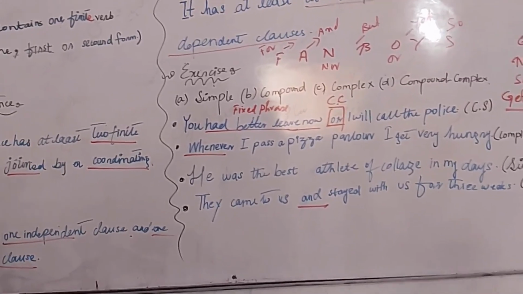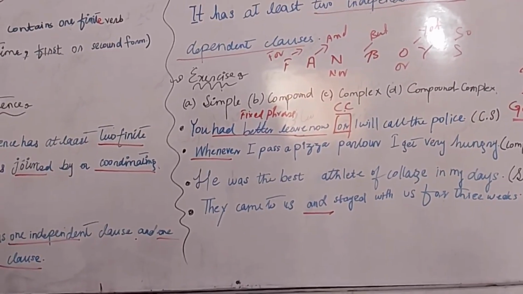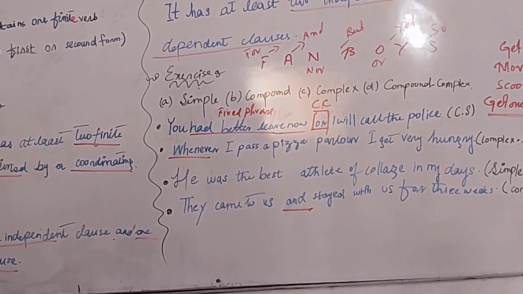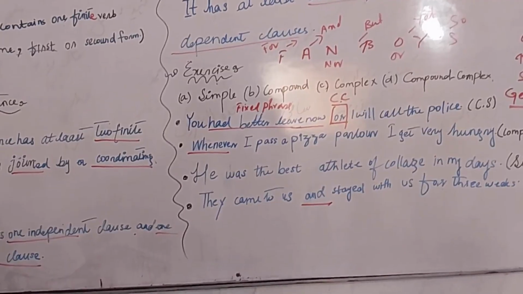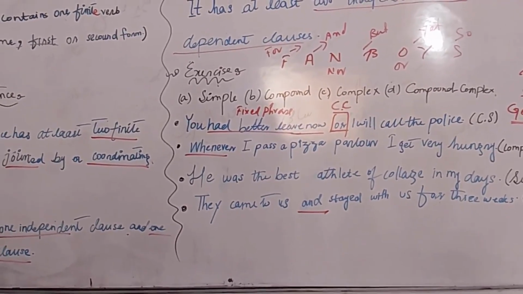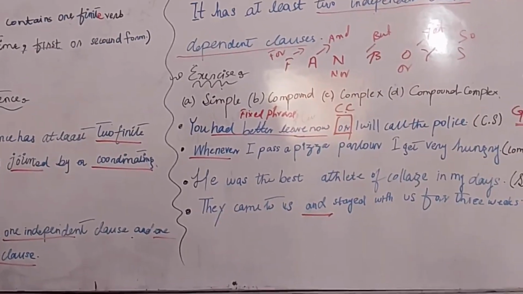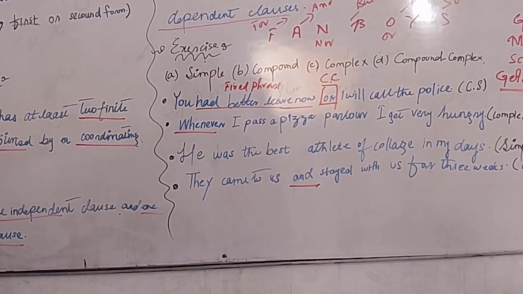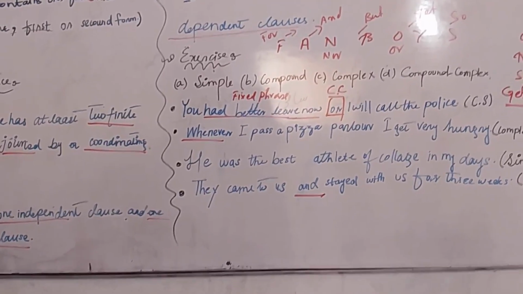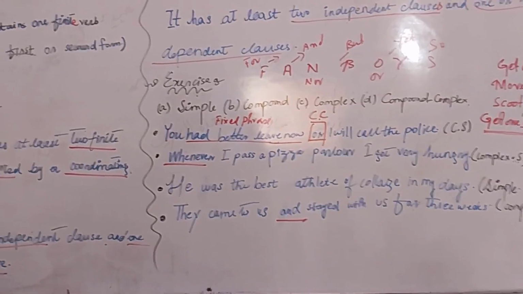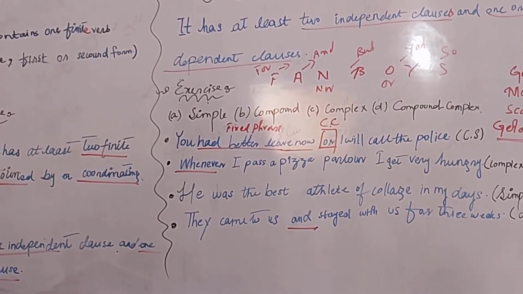Why is it a complex sentence? Get permission, then speak. Yes. Sir, because it contains two independent clauses. She says two independent clauses. A complex sentence has two independent clauses? No. One independent and one or more subordinate.